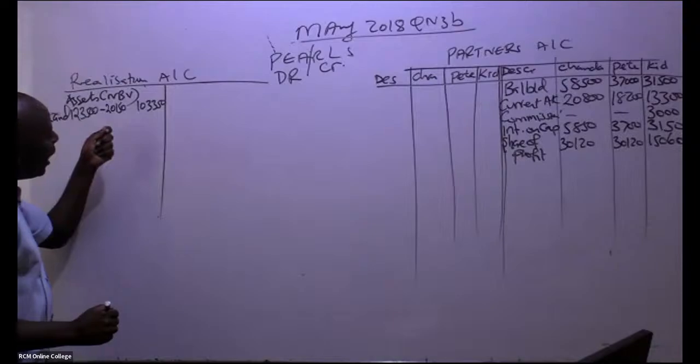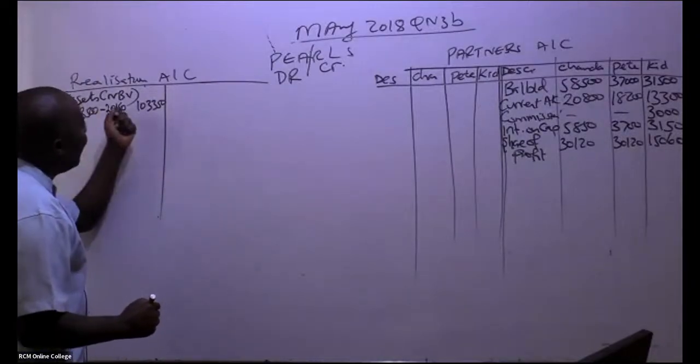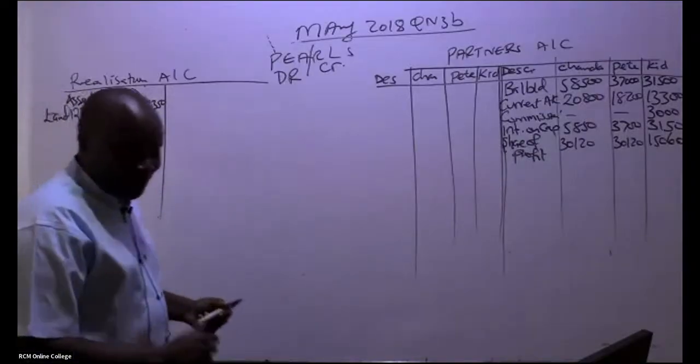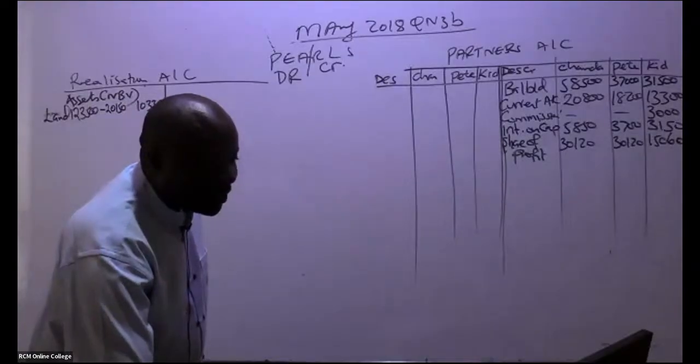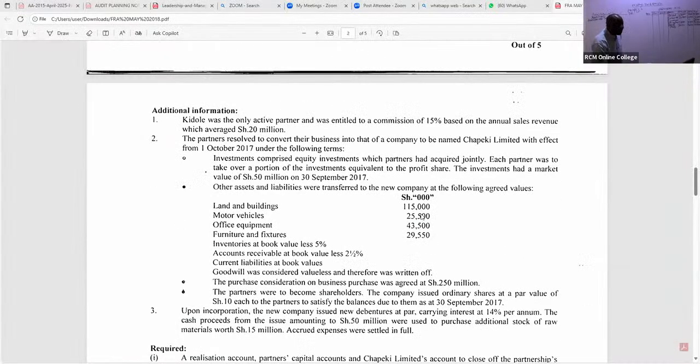Please, here, I'm 100% sure that most students on the realization account bring the fair values. A good number of them will come and tell you, if it's land and buildings, why can't we pick this figure here? You can see these were agreed values between these partners and the new company directors.